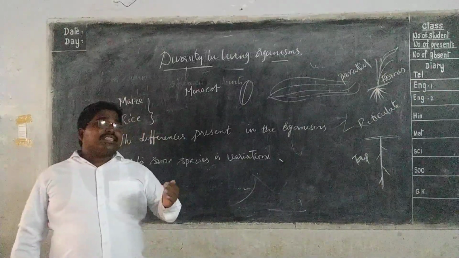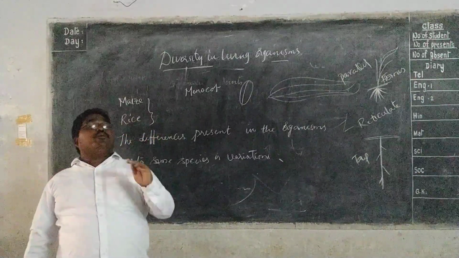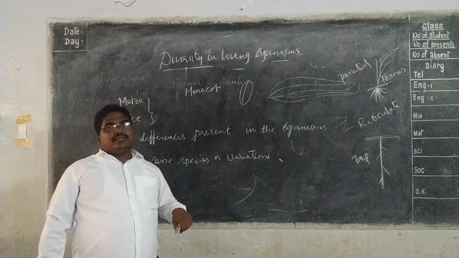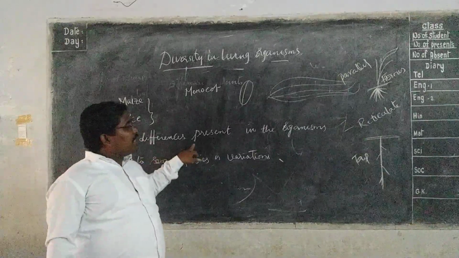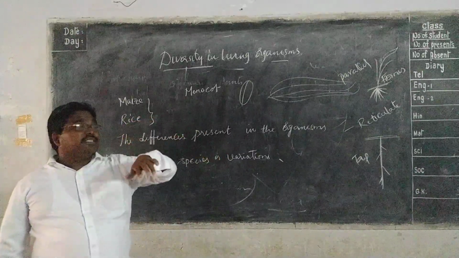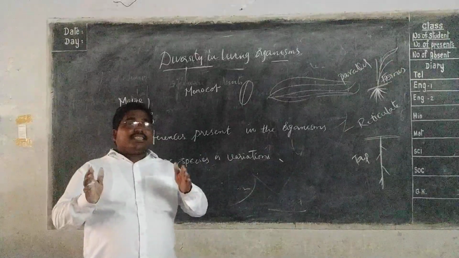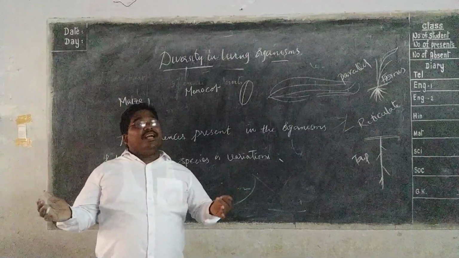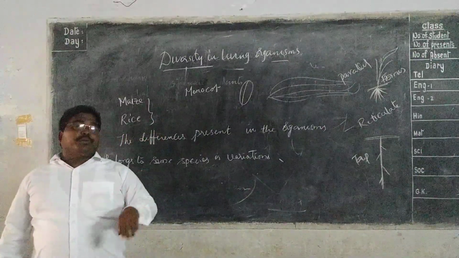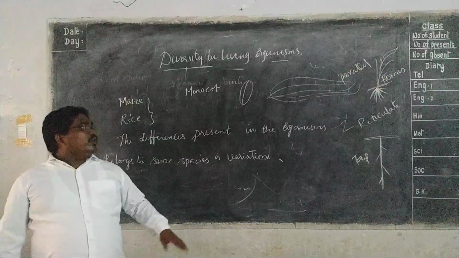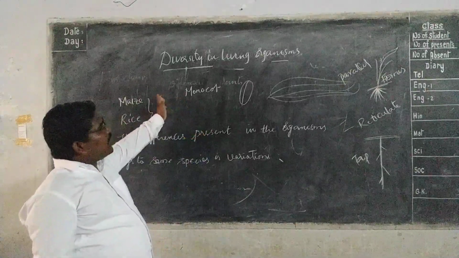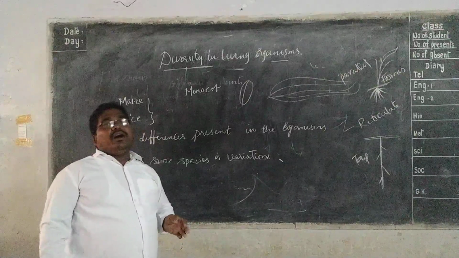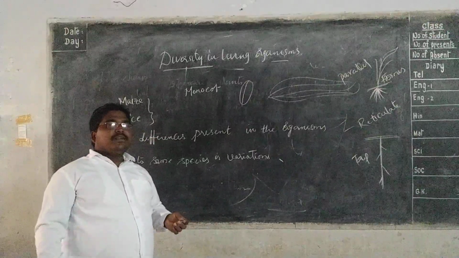If you observe the differences among human beings, fewer characters appear different. So in this way we can say that different types of variations are present in the organisms among the species.